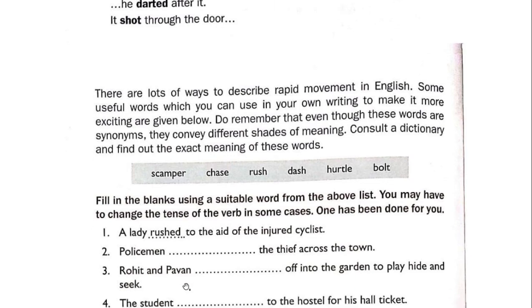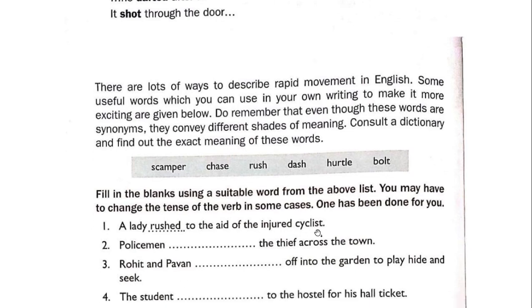Okay. First one: A lady rushed to the aid of the injured cyclist. Now, second one: Policeman ___ the thief across the town. Which word will come? Scamper, chase, rush, dash, hurtle or bolt? Policeman chased the thief across the town. Then: Rohit and Pawan dashed off into the garden to play hide and seek.